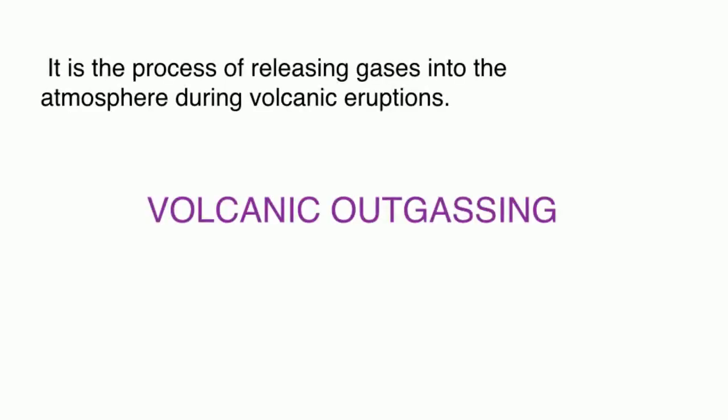Question. What do you call the process of releasing gases in the atmosphere during volcanic eruptions? Answer. Volcanic outgassing. Volcanic eruptions spewed gases from Earth's interior to the atmosphere, a process called outgassing that continues today. Most of the gas was carbon dioxide and water vapor. The water vapor condensed to form part of Earth's oceans as the surface cooled.